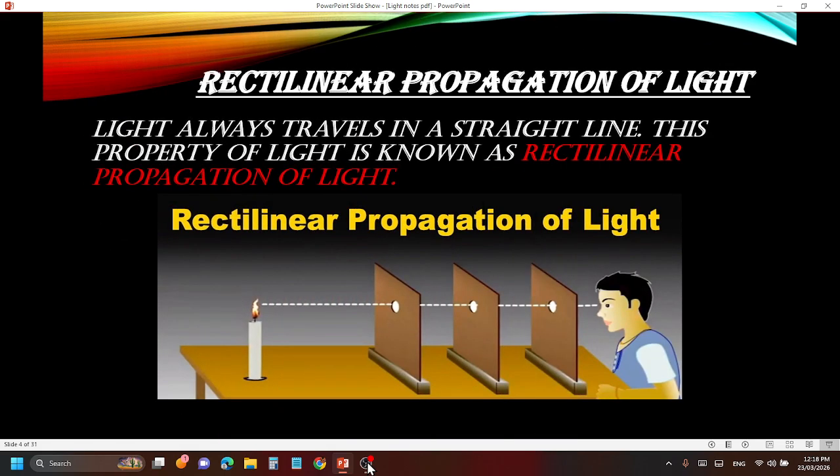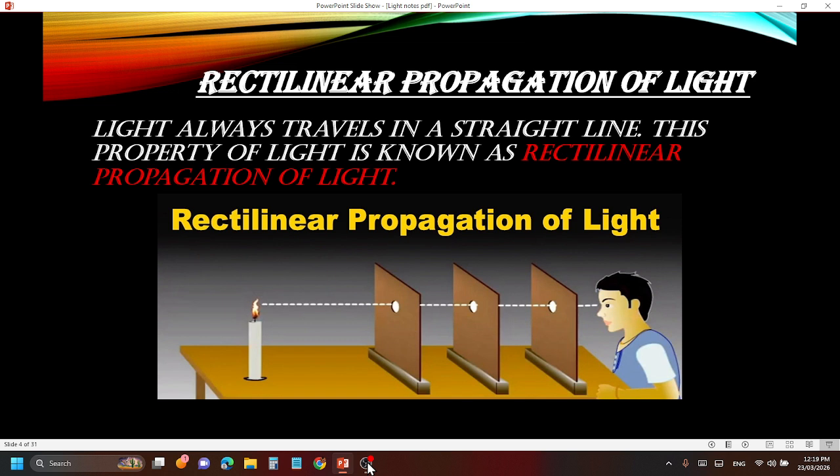Now, one term comes here: rectilinear propagation of light. In your 8th standard, you would have studied about it. Let us read the definition. Light always travels in a straight line. This property of light is known as rectilinear propagation of light. It is not like our Indian roads, which sometimes go into some lanes and get turned, crisscross, zigzag. No, light is always straight, like a rod. It moves in a straight line.